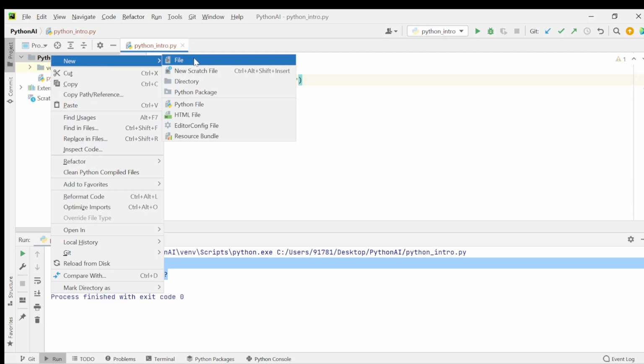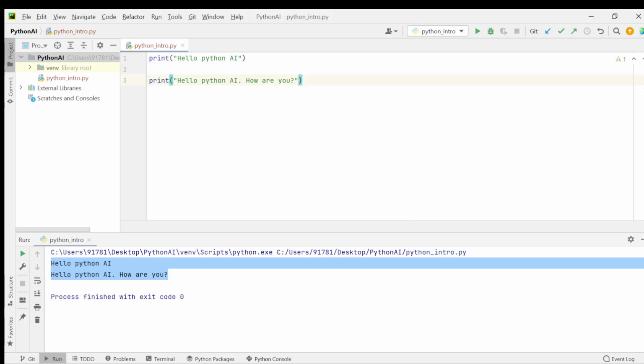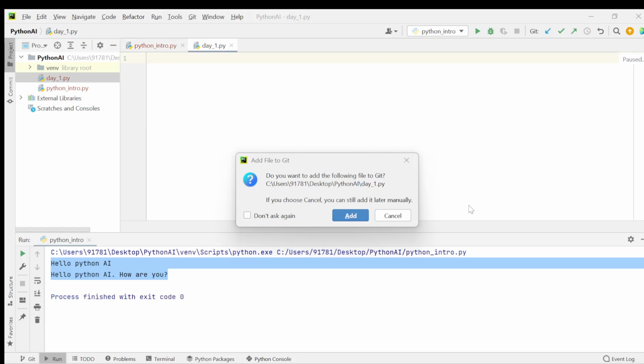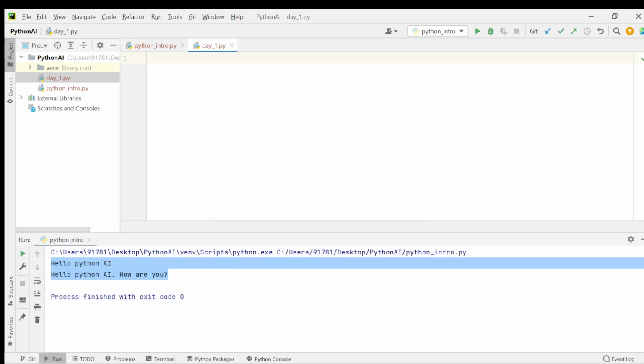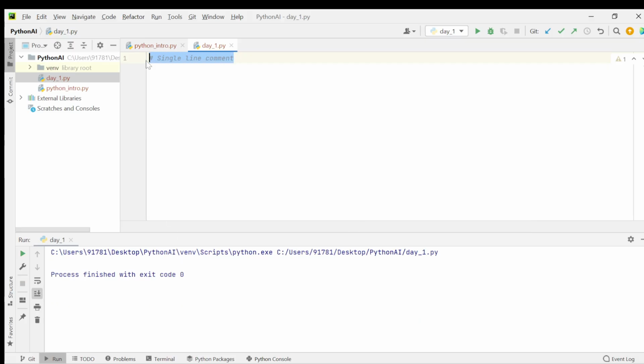Let's create a new Python file, day1.py. So the first topic is comments. As I said, there are two types of comments in Python. The first one is the single line comment. If you run this one, then we won't get any output because this is a comment.